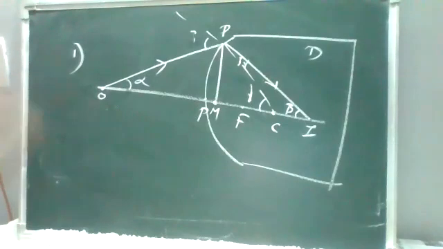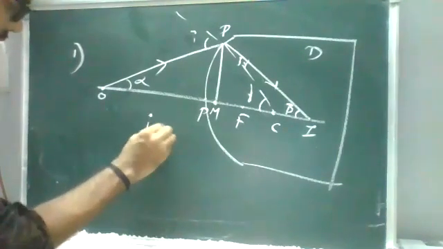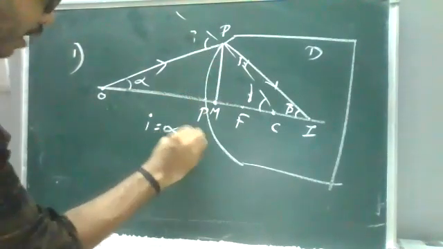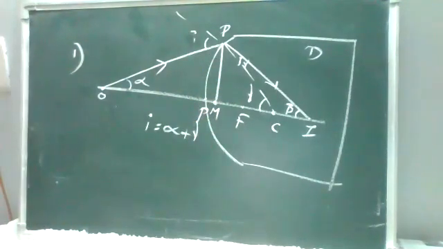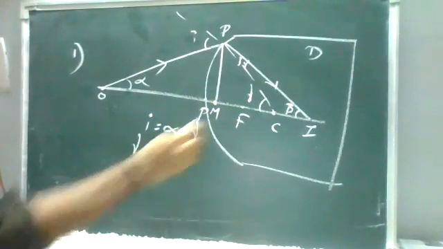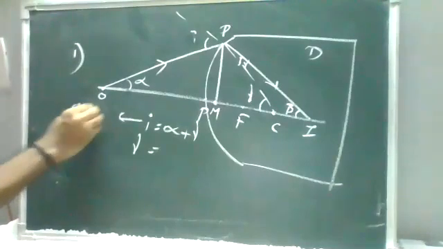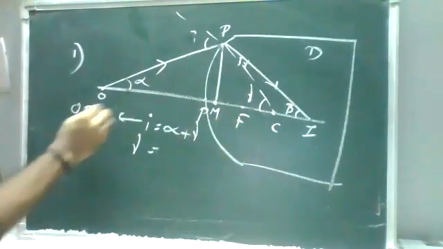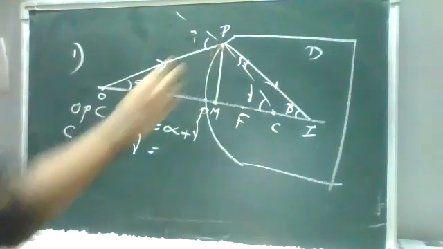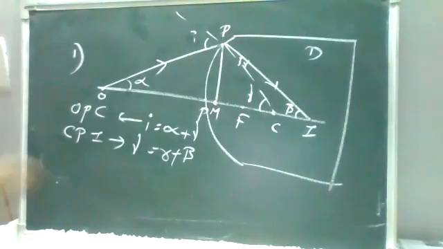Here, the incident angle is formed. Because of alpha, the outer angle is equal to the sum of the inner angles, so I is equal to alpha plus gamma. Same thing, there is one more point here: gamma is the outer angle for this triangle OPC. So gamma is equal to r plus beta. I have given only the angles.